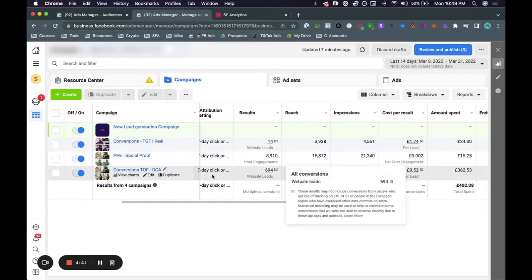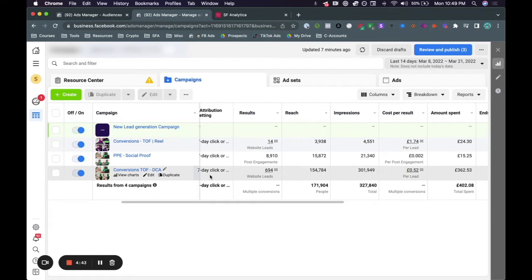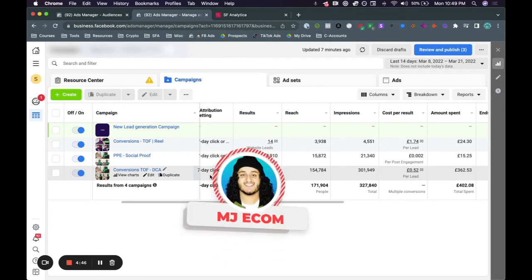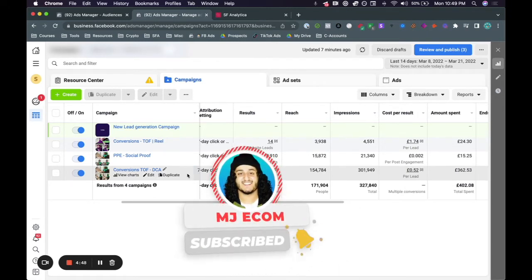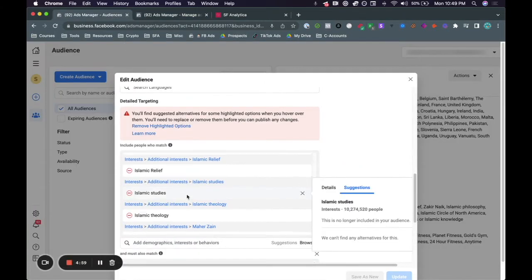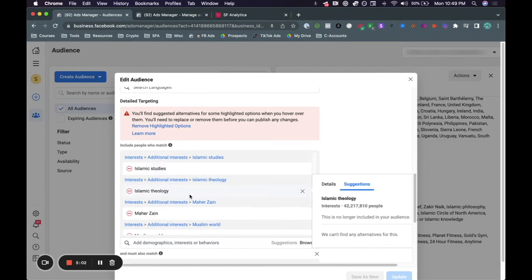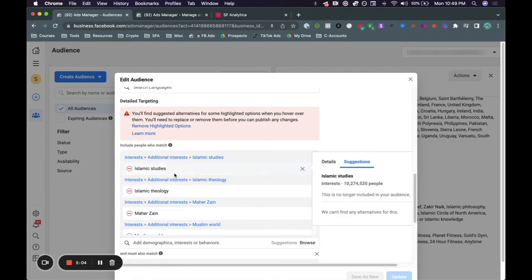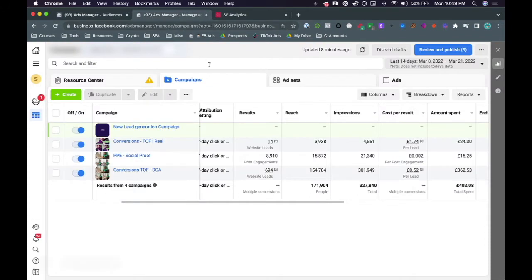Well, here's what's working. Being in the biggest community of agency owners, I have the ability to talk to these individuals and ask them what worked. And what's working right now, what you're going to need to do moving forward, anybody that's running Facebook ads, is you're going to need to go more broad. As you can see here, instead of targeting topics related to personal attributes such as these Islamic related topics, we need to go a little bit more broad.